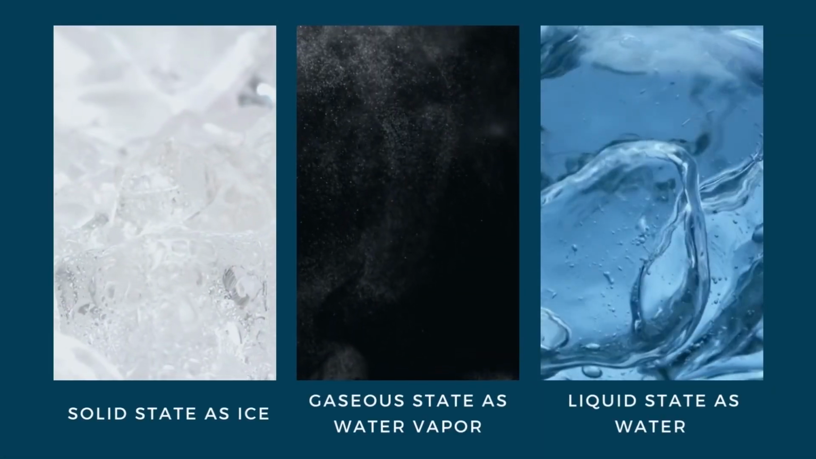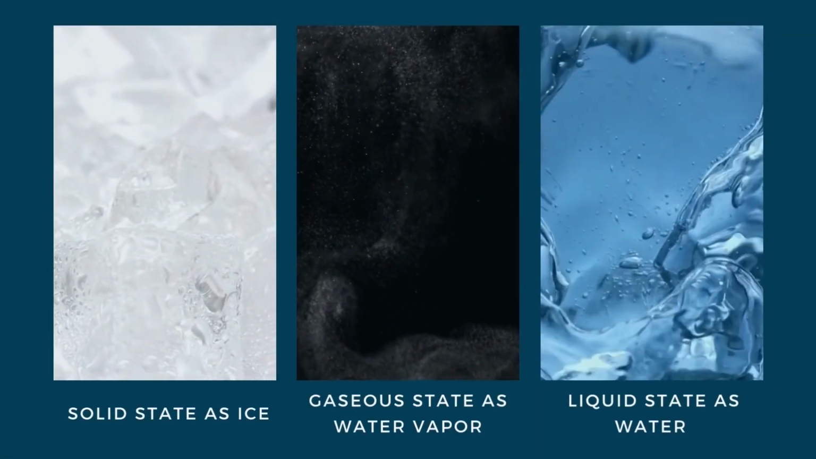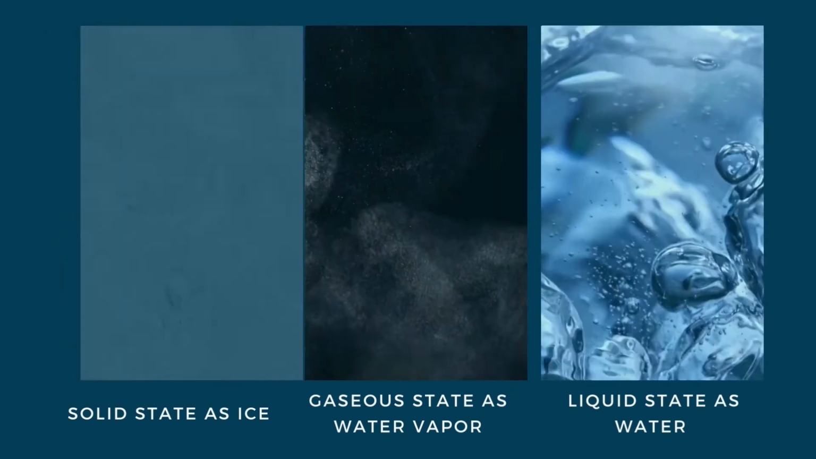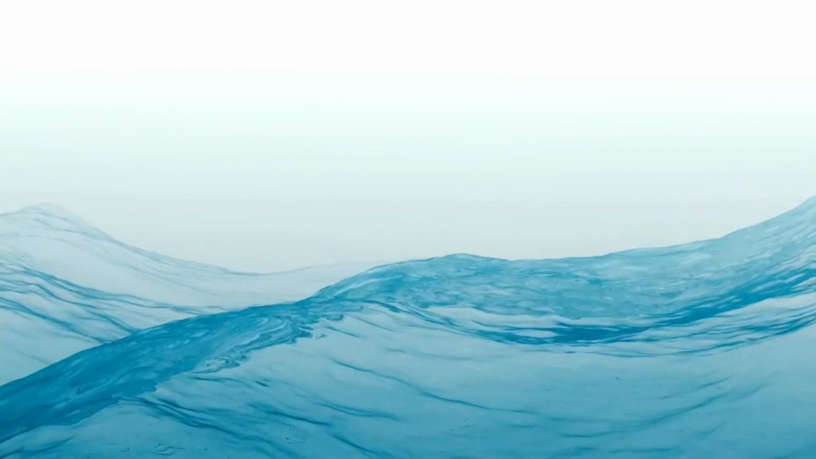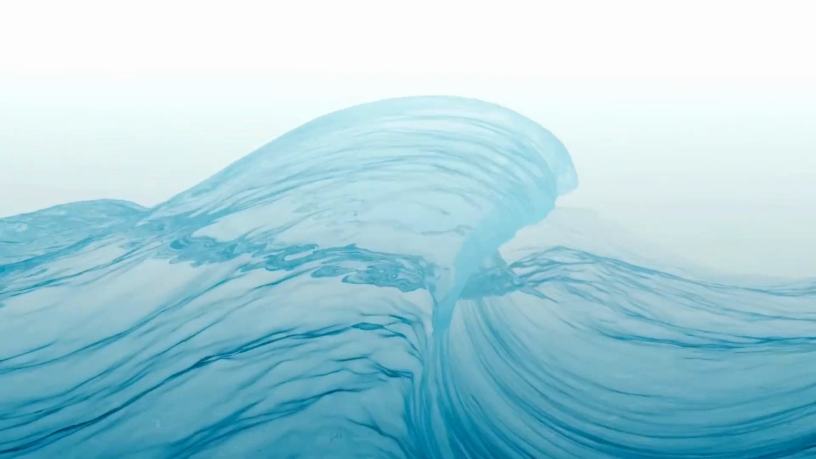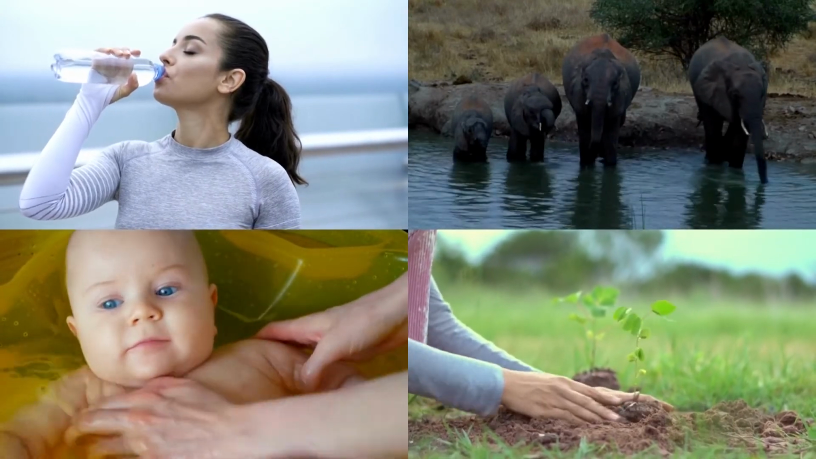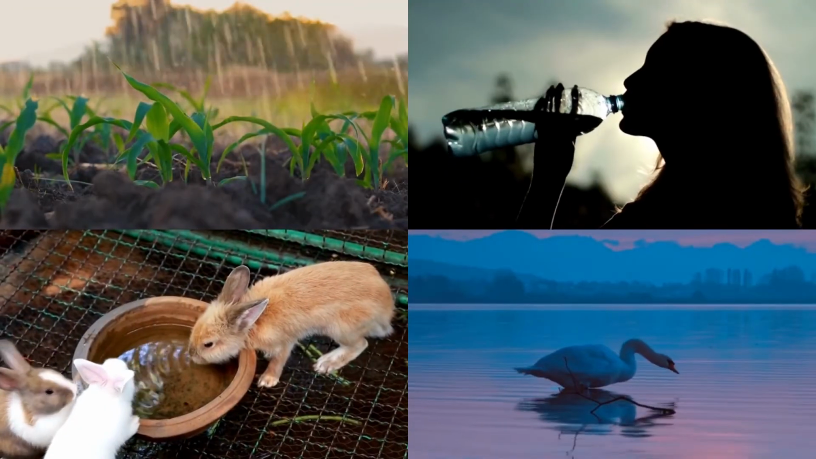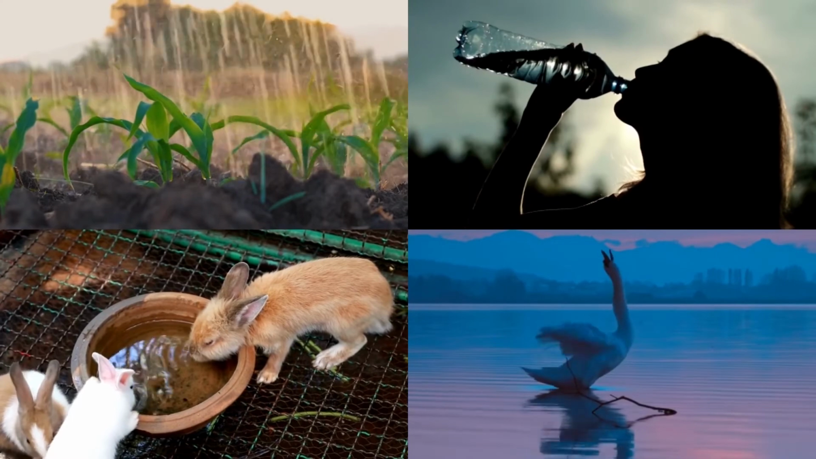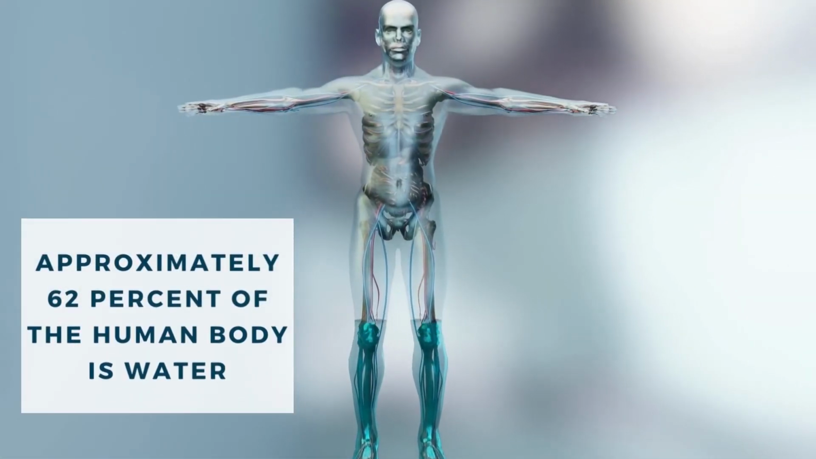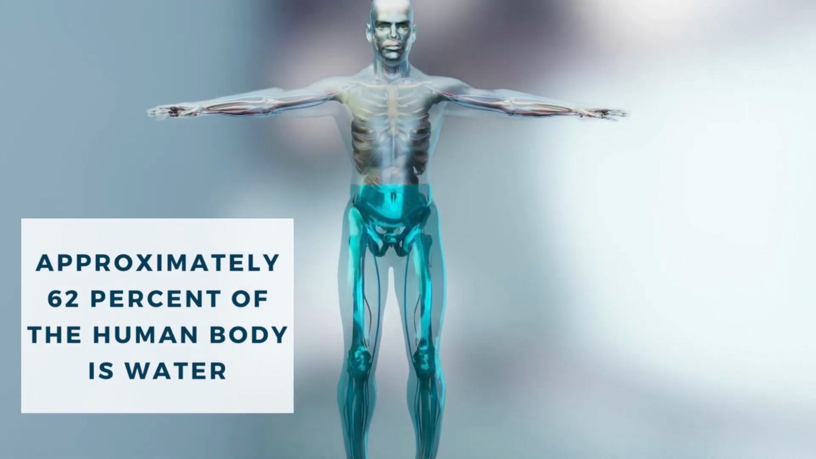Water can be found in solid state as ice, in gaseous state as water vapor, and in liquid state as water. The name water typically refers to the liquid state of the compound. All living things need water in some form to survive on Earth. People can go weeks without food, but can live only a few days without water. Approximately 62% of the human body is water.